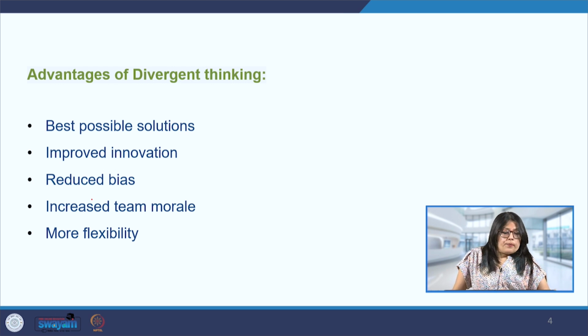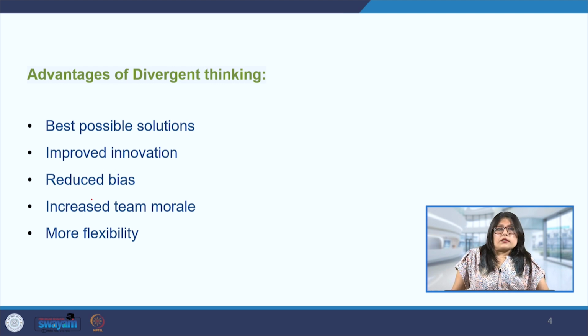When we are open to this exploration, the likelihood of getting a better solution is always there, because the logical way of approaching a problem may not fetch us the best possible solution. Here divergent thinking helps us by looking at areas that we may not even consider in the first instance.